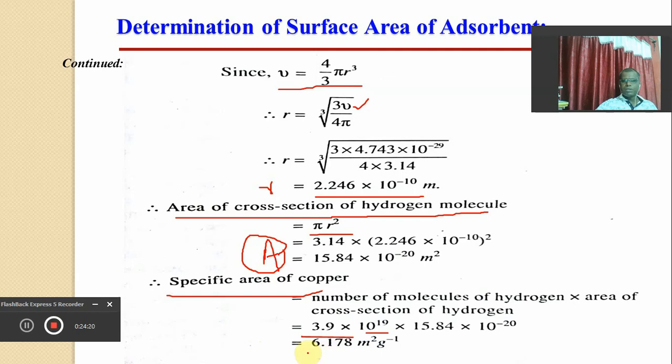So this is the total surface area of copper on which the adsorption takes place.